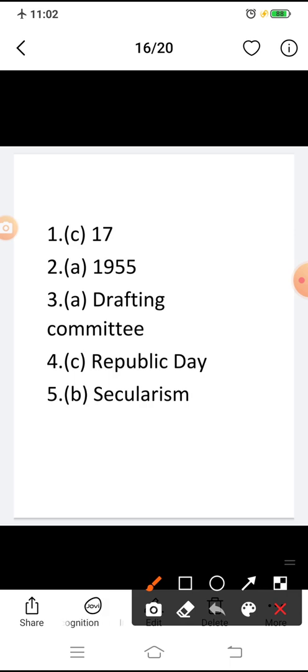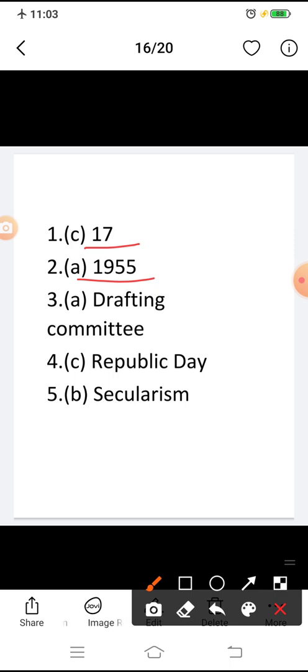Section A, choose the correct answer and fill in the blanks. Question 1: Article dash of the Constitution abolished the practice of untouchability. The right answer is option C, 17. Question 2: The Untouchability Offence Act was passed in the year. The right option is option A, 1955.